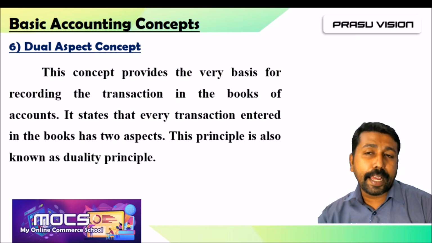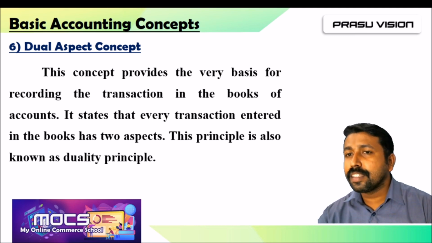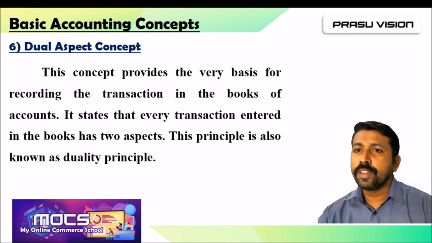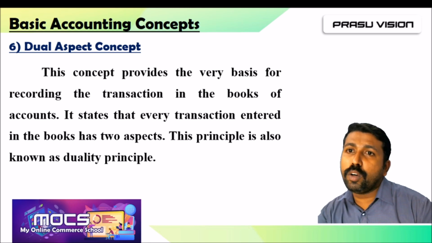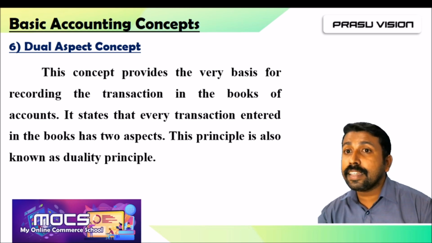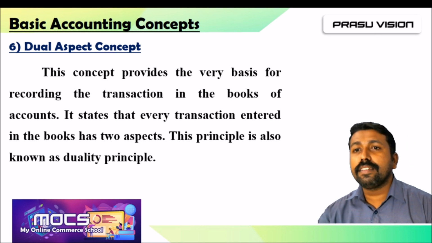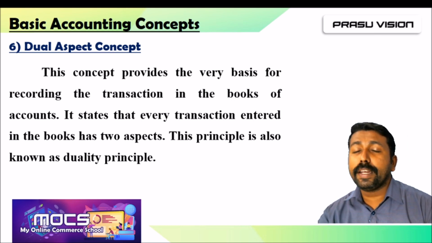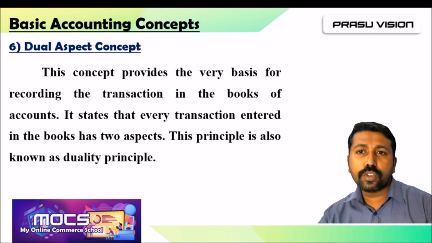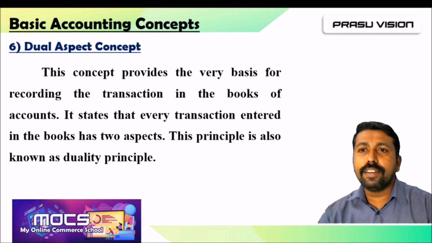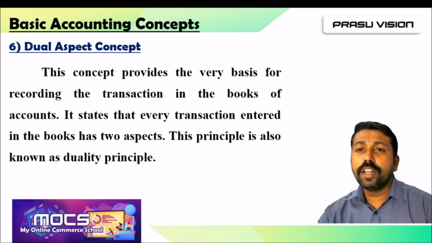But at the same time, the amount of asset, the furniture, is increasing. So from that transaction, we find out two items, one increasing item and another decreasing item. So two aspects are there related to that particular transaction. Dear students, whenever there is a business transaction, we can find out these types of two aspects.